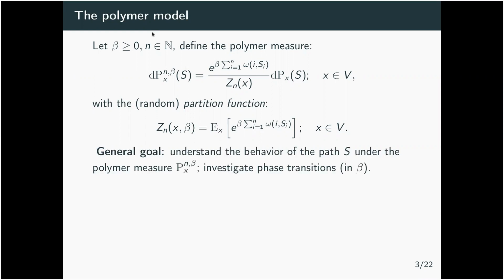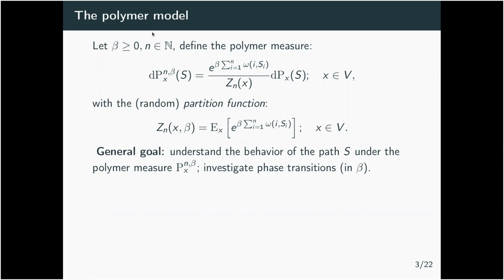Our general goal in the polymer model is to understand how paths under this polymer measure behave. In particular, we want to understand what happens if you tune the parameter beta. For beta large enough, for example, the walk will really spend most of its time in places where the omegas take high values.